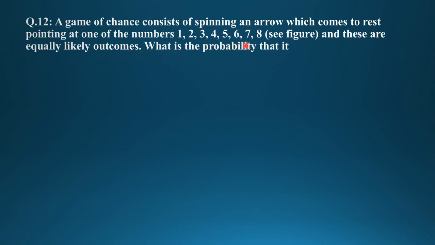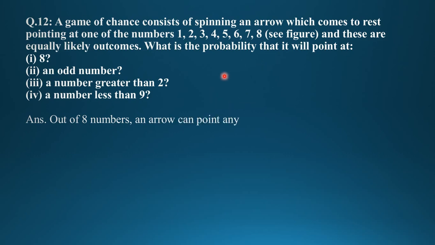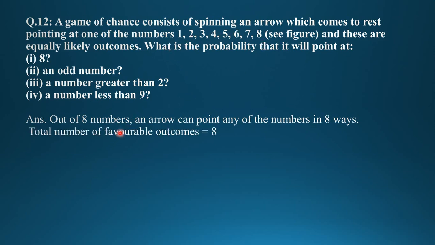What is the probability that it will point at first 8, second an odd number, third a number greater than 2, fourth a number less than 9? What does the question say? We have a spinning arrow which comes to rest pointing at numbers from 1 to 8. Then we have to find the probability that the pointer will stop at 8 first.